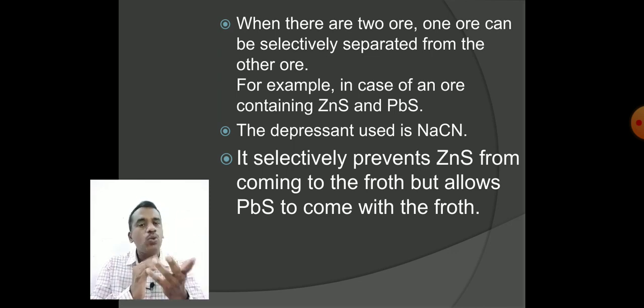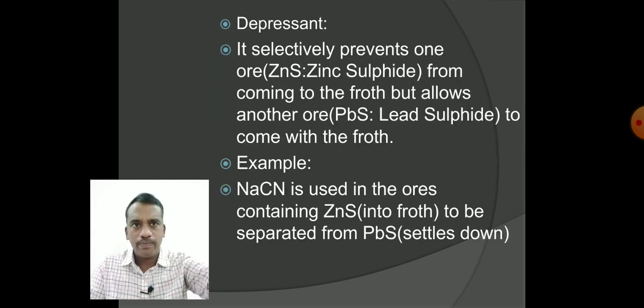So sodium cyanide's target is to make the unnecessary ore settle at the bottom, so it is called a depressant. In the froth flotation technique, for the ore having zinc sulfide and lead sulfide, the depressant we are using is sodium cyanide.